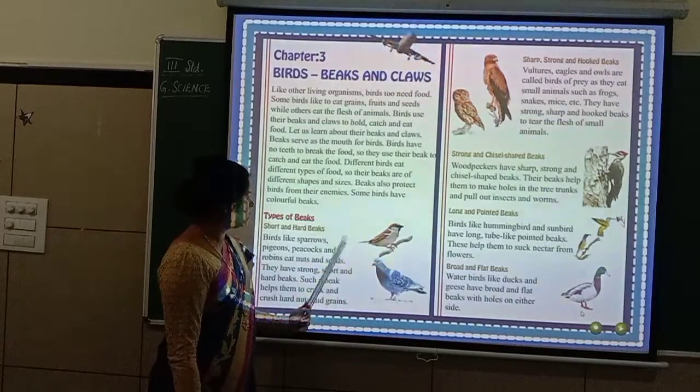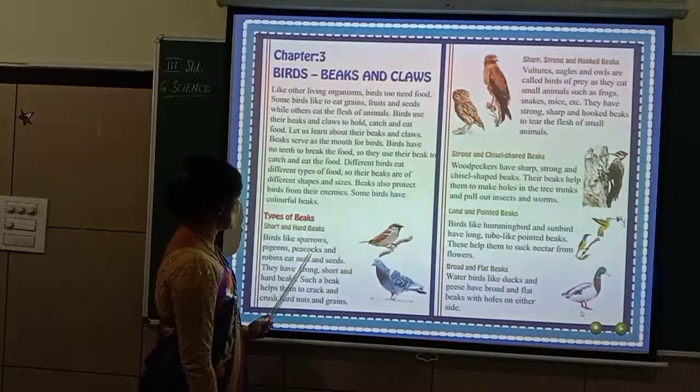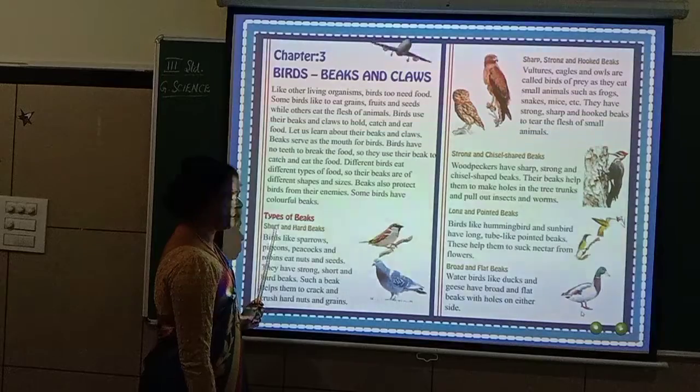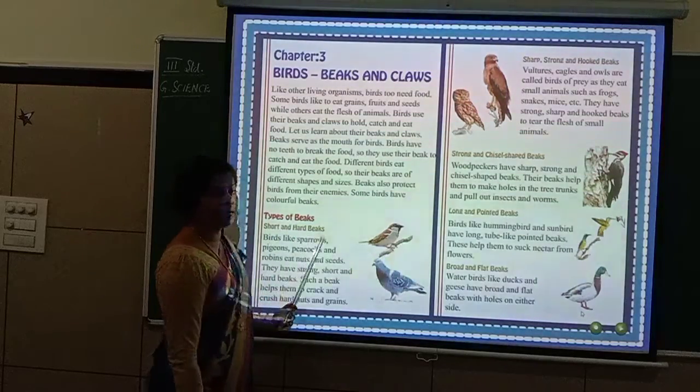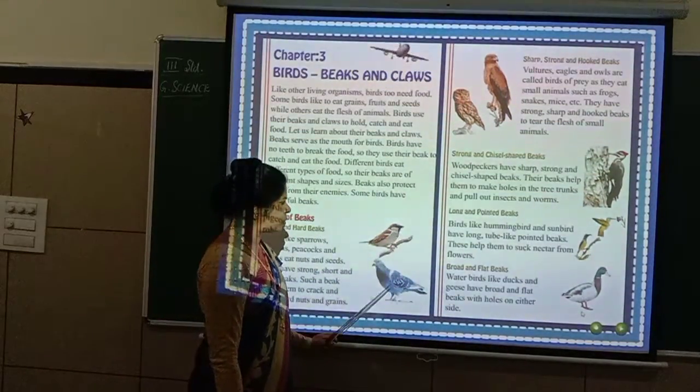Like this, birds such as sparrows, pigeons, peacocks and robins. So how are the beaks? Short and hard. Short and hard. You should keep this in your mind.